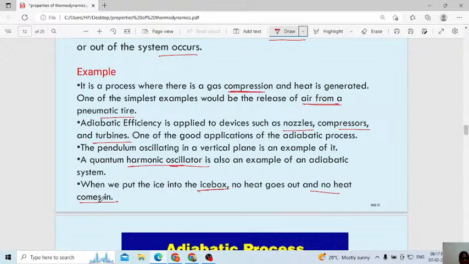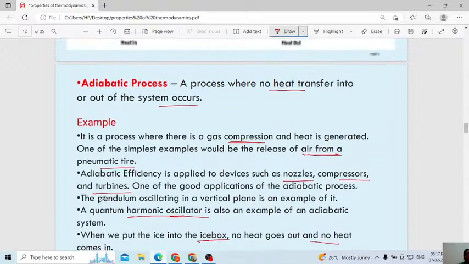In the freezer also you can observe this. You have the ice box, and assume that it is fully locked. Then there is no transfer of heat. Heat will neither enter nor leave. Therefore the ice inside the ice box, if you keep it for 15 days, 1 month, or even years together, will stay in the solid state only.